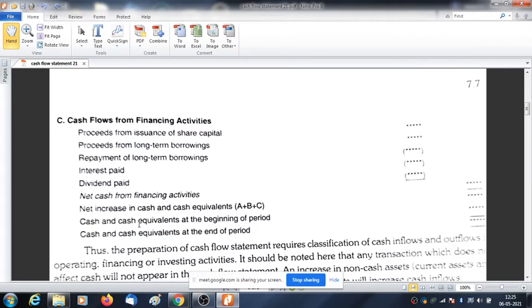Then we have cash and cash equivalent at the beginning of the period. Cash and cash equivalent at the beginning of the period means the opening balance.